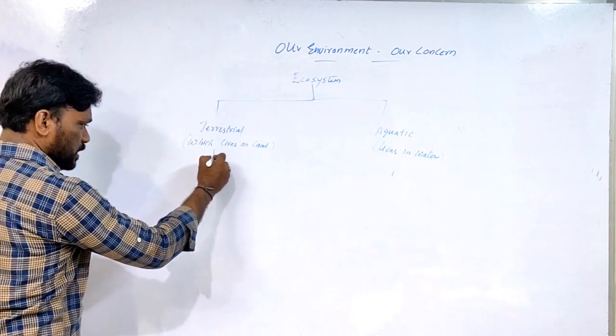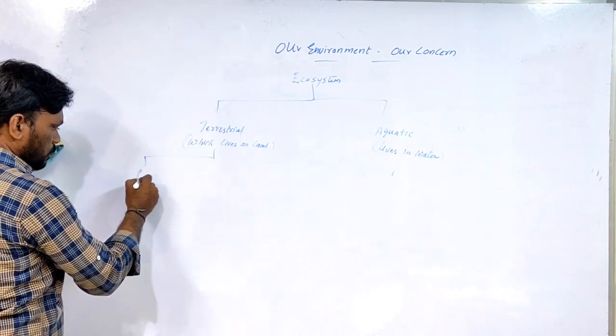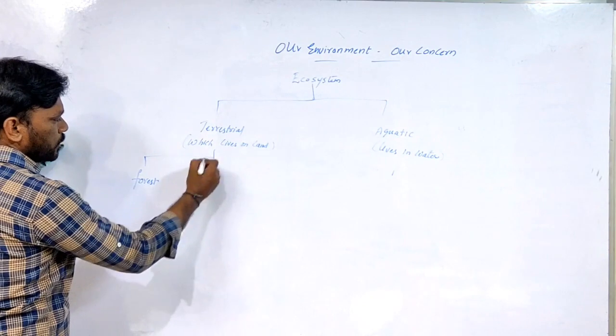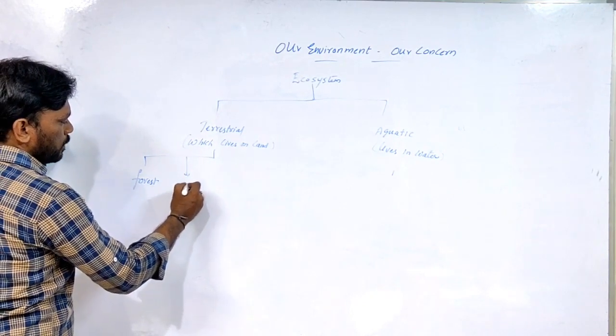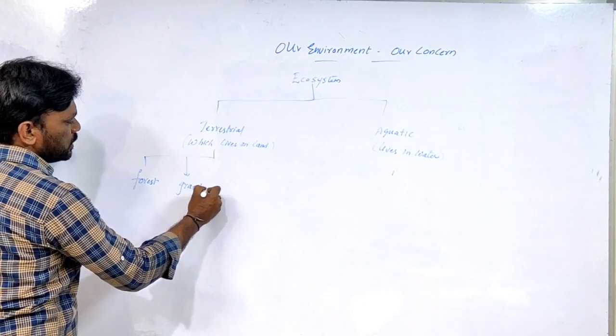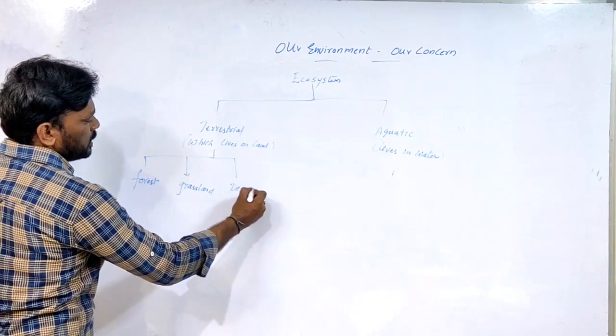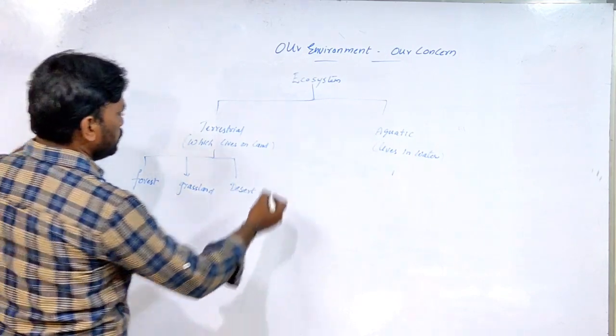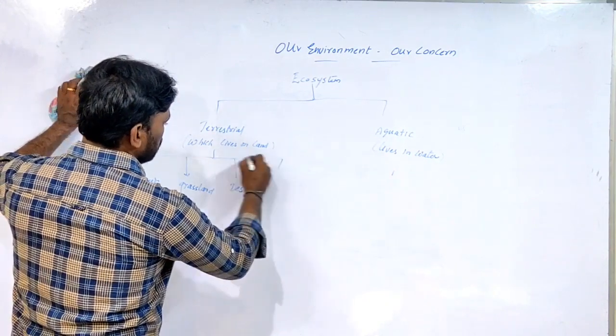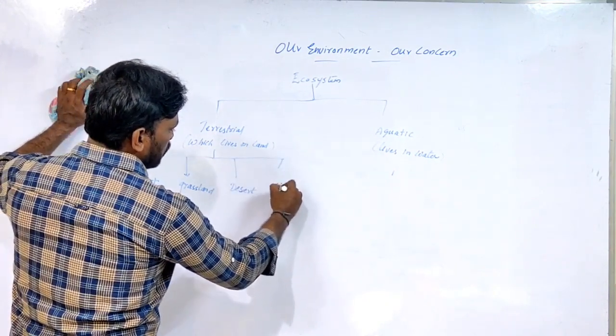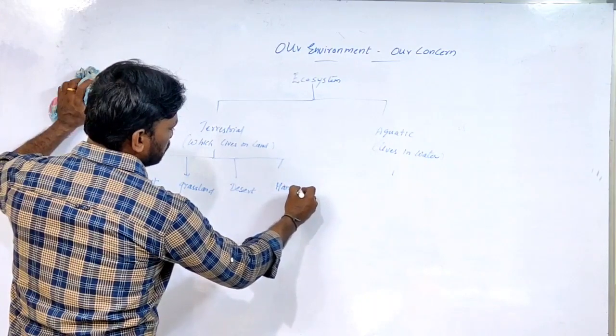Terrestrial ecosystem is again divided into forest ecosystem, grassland ecosystem, desert ecosystem, mangrove ecosystem.